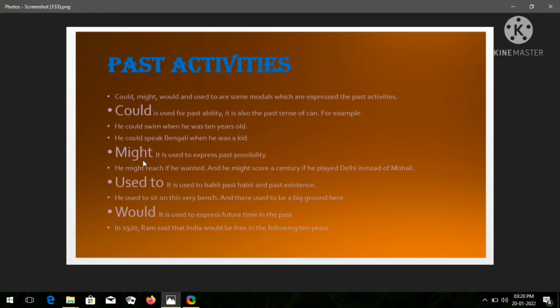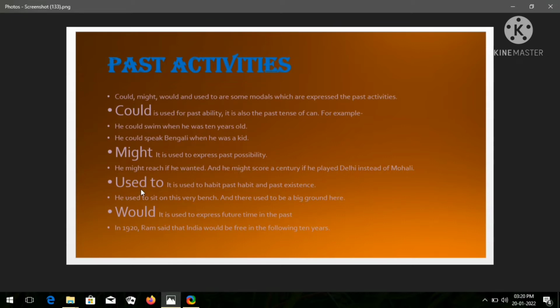And this is might. Might is used to express past possibility. Past possibility means, for example, he might reach if he wanted. If he wanted, he might reach. In this kind of sentence we generally use might. And he might score a century if he played in Delhi instead of Mohali. So in this kind of sentence we can use might to express past possibility.